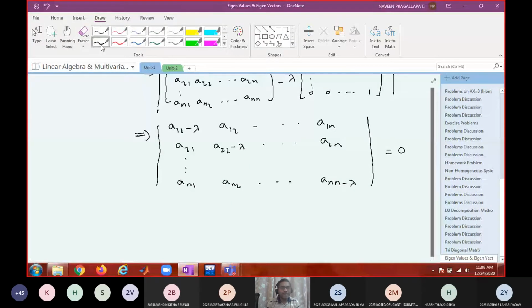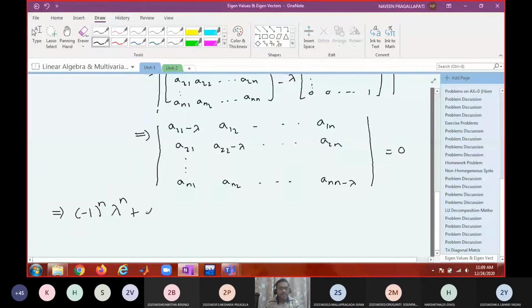So when you simplify this, you will see a polynomial equation in lambda. This is (-1) to the power n times lambda power n, plus or minus, and the remaining terms will be some constants. What are those constants? We don't know.